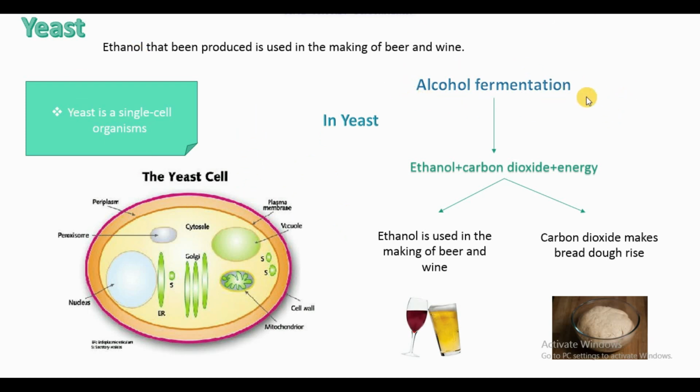So in alcohol fermentation, yeast will produce ethanol, carbon dioxide, and energy. And how does the production of these products help in the making of another product? The ethanol produced by the yeast will be used in the making of beer and also wine, while the carbon dioxide will help to make the bread dough rise. That is how it forms the bread.